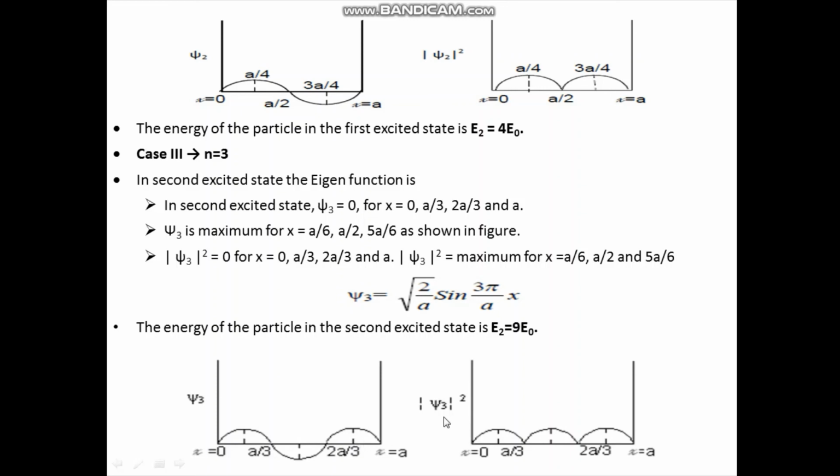Similarly, the probability density modulus of psi 3 square is 0 for x is equal to 0, a by 3, 2a by 3, and a. And this modulus of psi 3 square is maximum for x is equal to a by 6, for a by 2, and for 5a by 6. Next, the energy of the particle in the second excited state, that is E3, can be written as 9 times the ground state energy E0. So I can write E3 is equal to 9 E0.